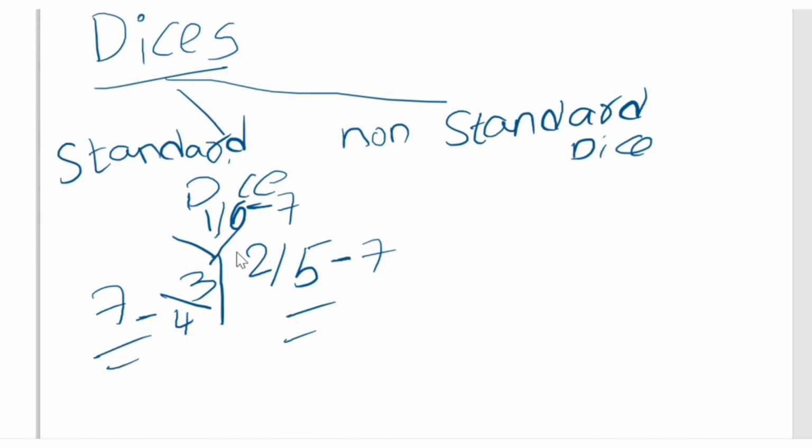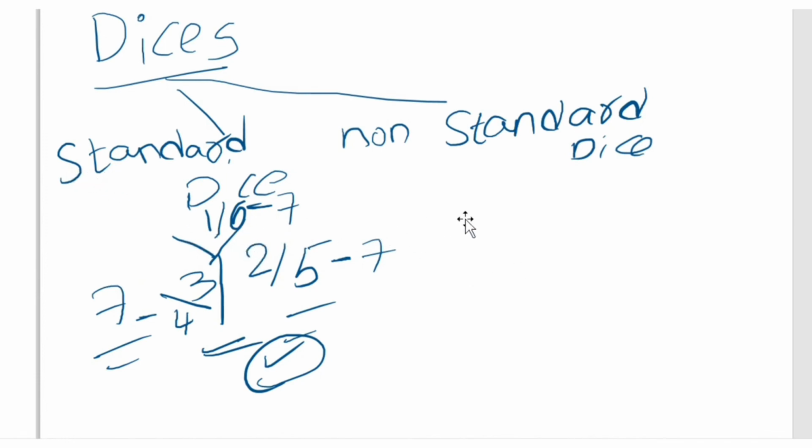So do remember this. And one more point that comes under the standard die: only one figure is there in a standard dice. So in the exam you can clearly identify this question. In a standard dice there is only one figure. If you are getting one figure in the examination regarding the dice concept, that comes under standard dice. So the very simple point in the standard dice is the sum of opposite faces, like 1 plus 6 is equal to 7. That is the major concept of the standard dice.